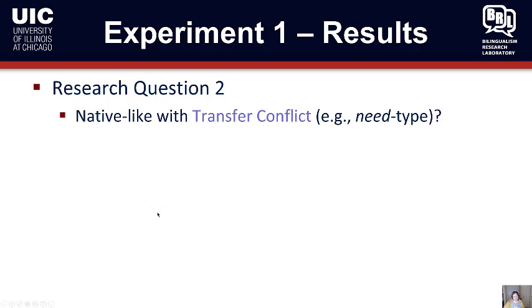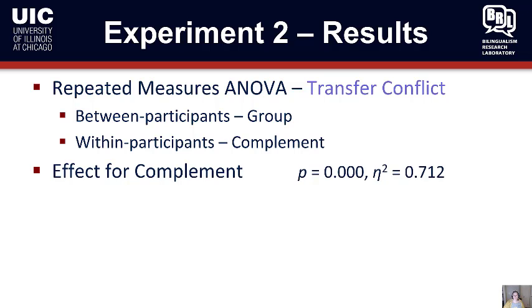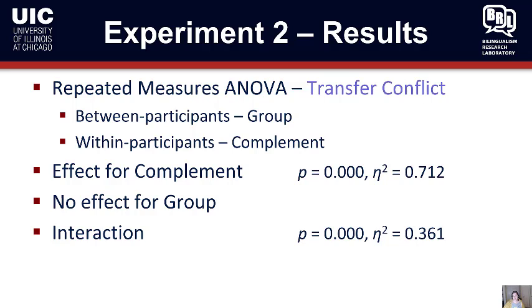And for research question 2, recall that we asked whether there would be native-like judgments with a transfer conflict. Now this is where the need type verbs were the opposite between English and Spanish. And again, a repeated measures ANOVA with group and complement was run. Effect for complement, no effect for group, but there was in fact an interaction.